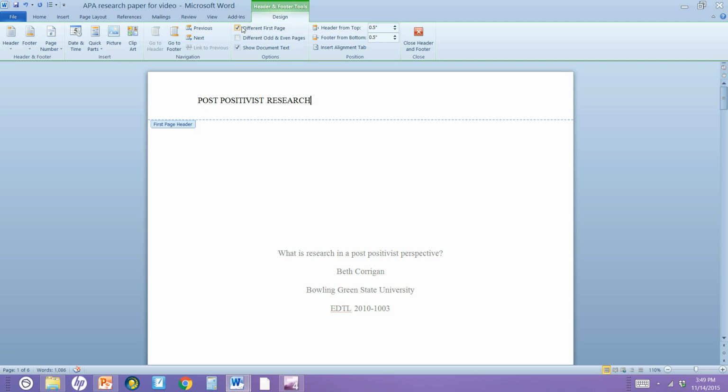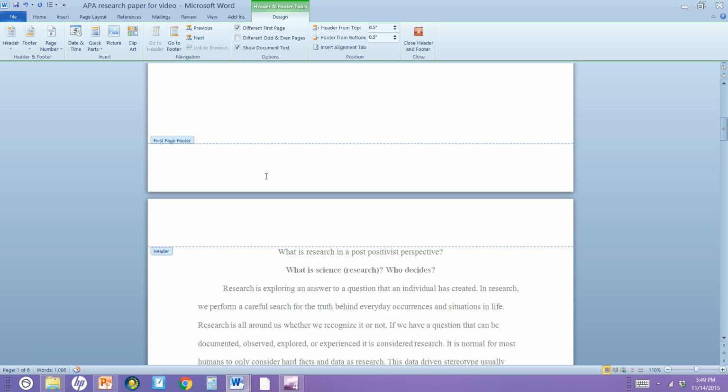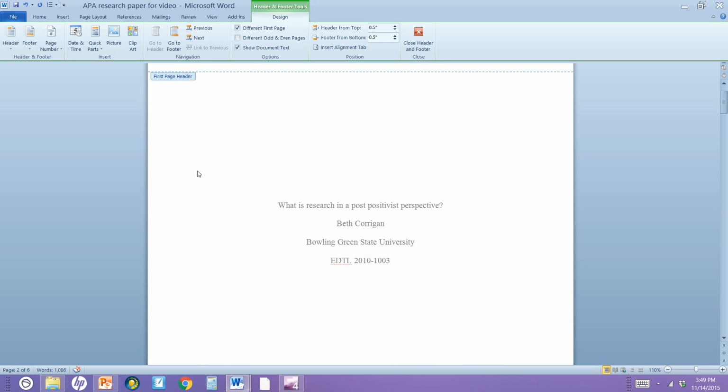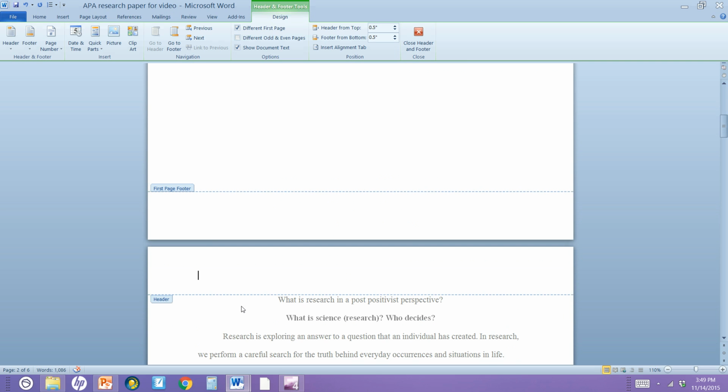Now, because this is my cover page, it's going to be different than my next pages. So there's this little box up here that says different first page. I currently have it clicked. Now if I scroll down here, you can see that I can type in my title on all the other pages, and it will copy it in all the other pages. But up here it says first page header, down here it just says header.